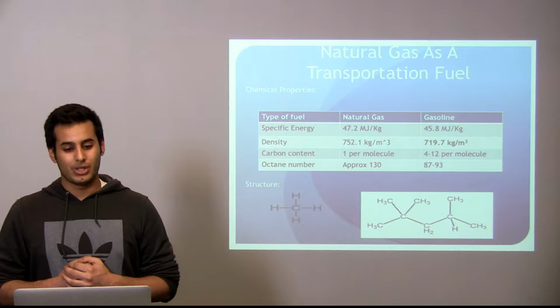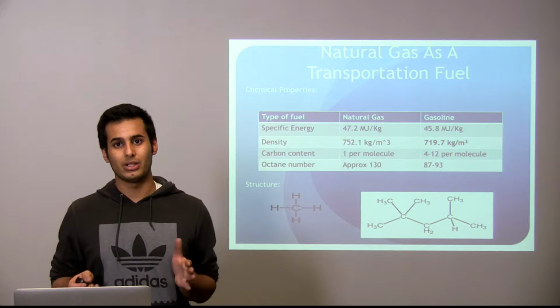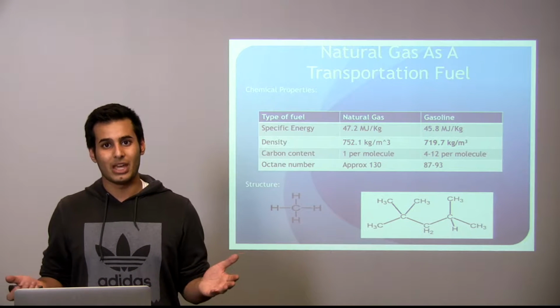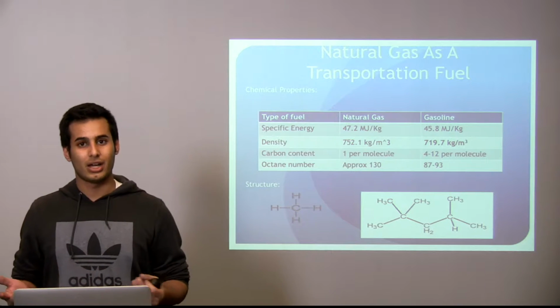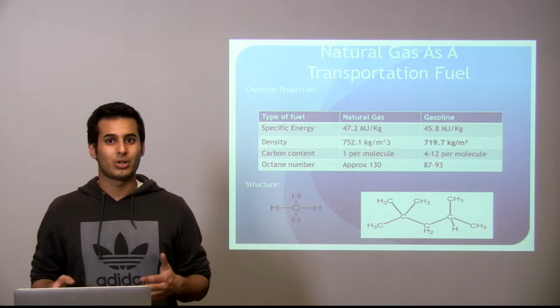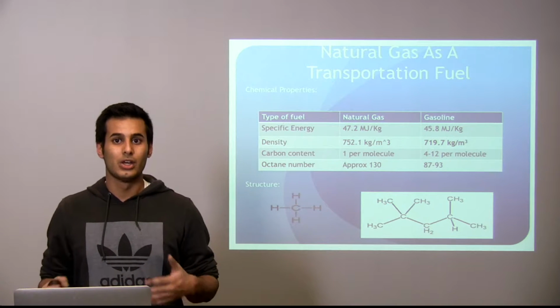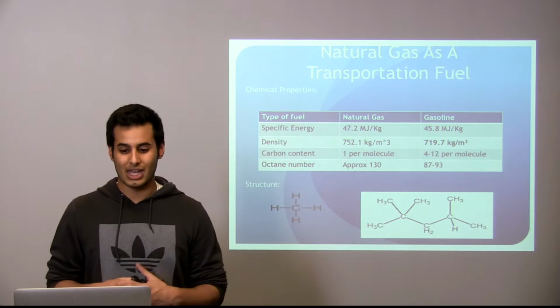The third property that we're going to look at is the carbon content. To understand the carbon content, we need to look at the structure of the molecule. Natural gas is simply methane, which is CH4. It has only one carbon. On the other hand, gasoline is usually a molecule that has carbon from 4 to 12. So therefore, gasoline has more carbon content than natural gas.